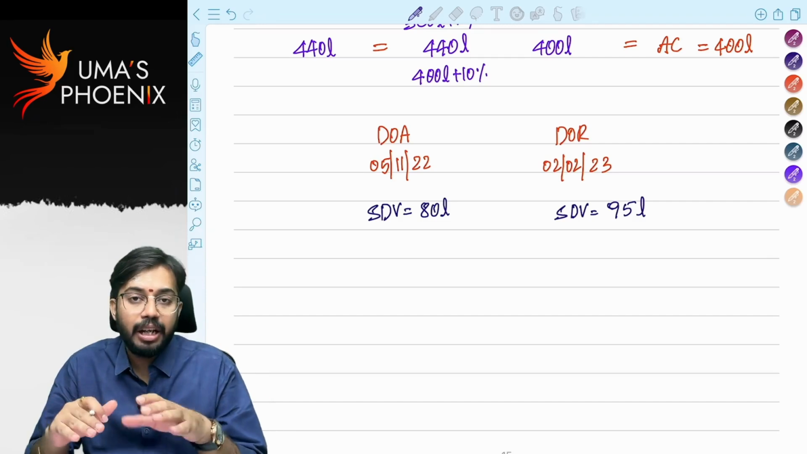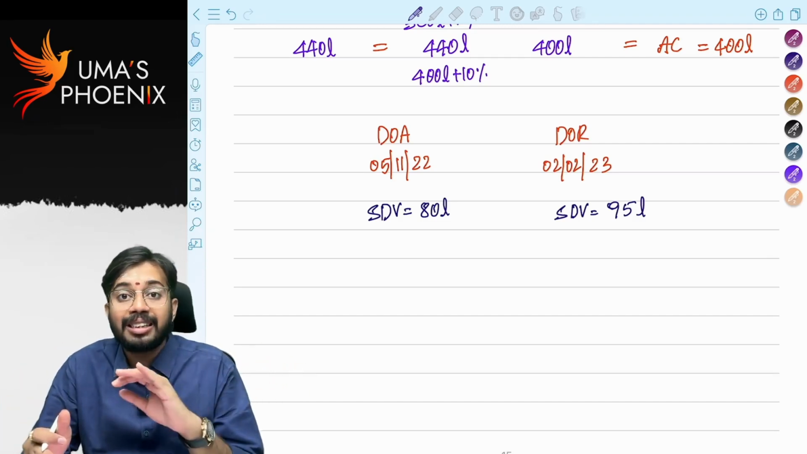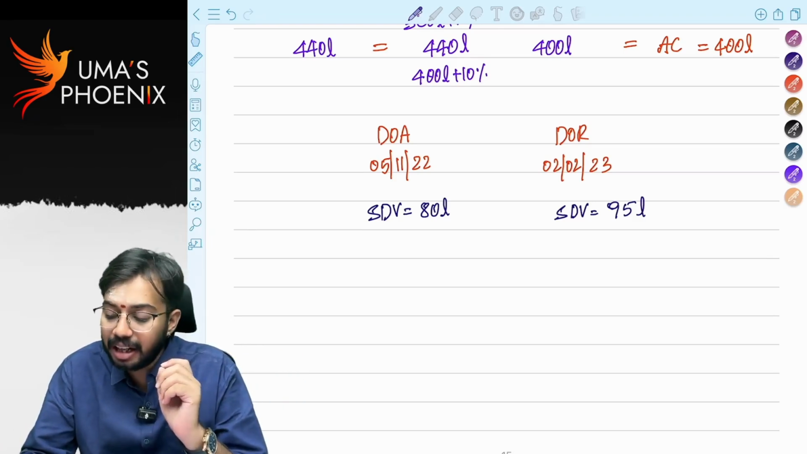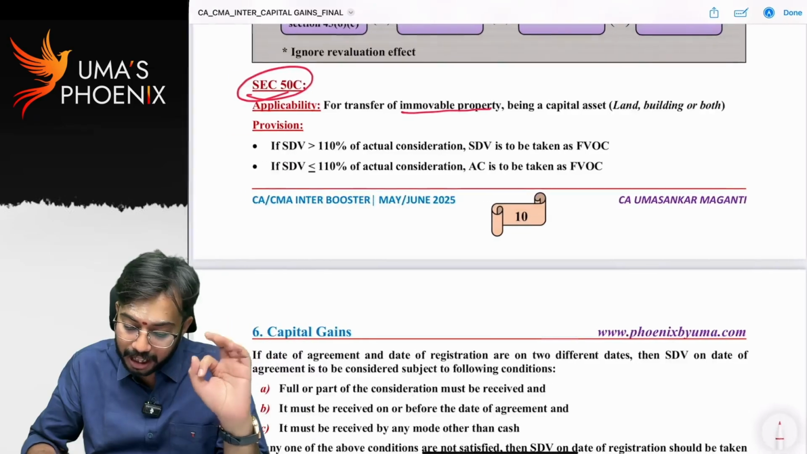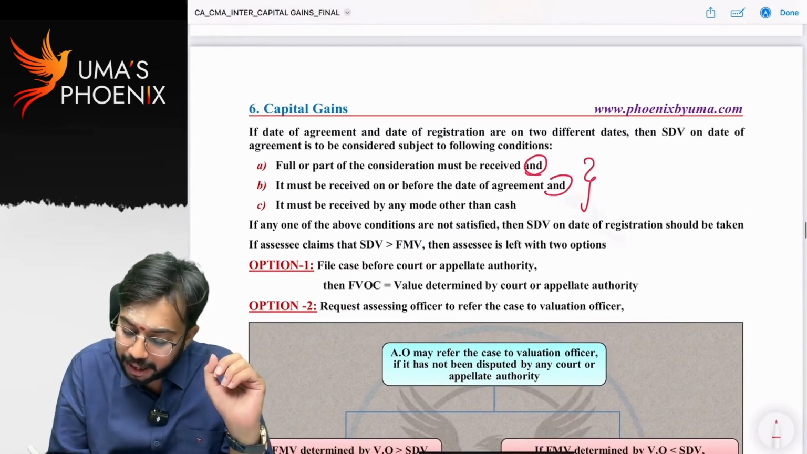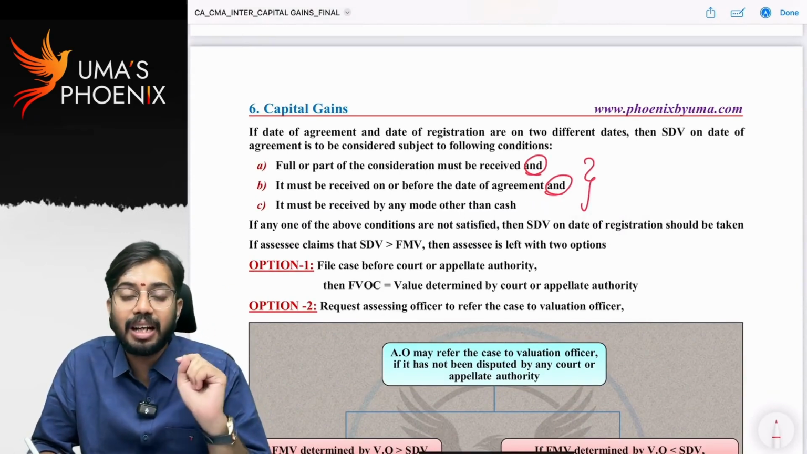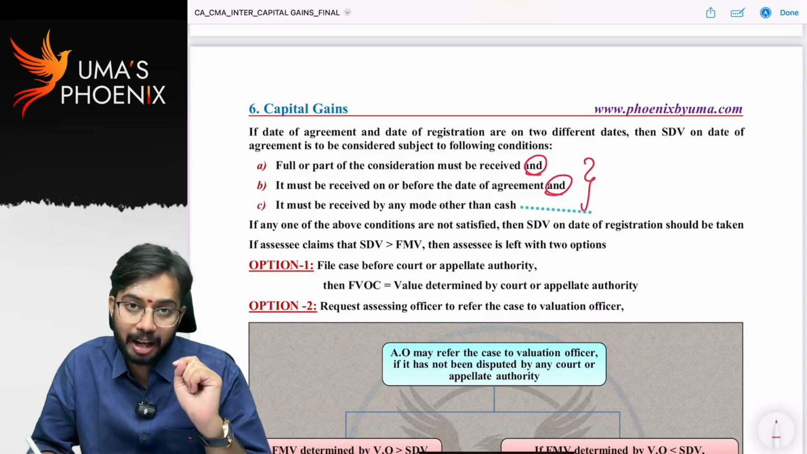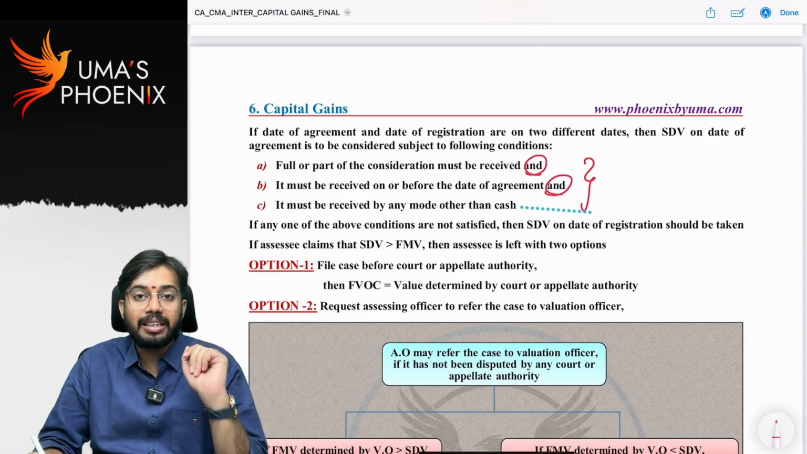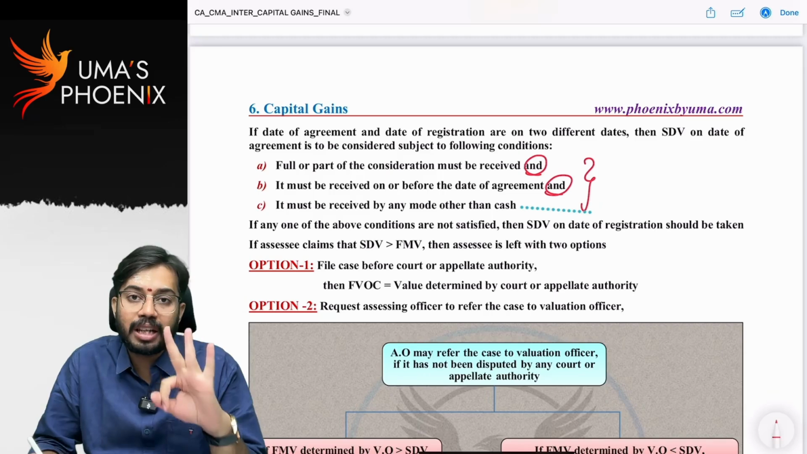So very simple. If there is a separate date of agreement and a separate date of registration, and there are separate stamp duty values for the date of agreement and the date of registration, then there are three conditions. If all these three conditions are satisfied, the conjunction being "and", then you will consider stamp duty value on the date of agreement. If any one of the conditions is not satisfied, then you will consider stamp duty value on the date of registration. Is it clear?